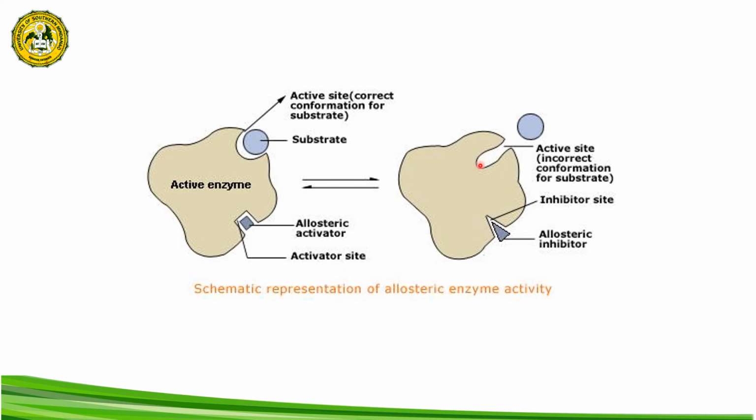What it only does is bind to the allosteric site, change the conformation of the receptor, and eventually lead to the ligand or the agonist being unable to bind to its receptor.